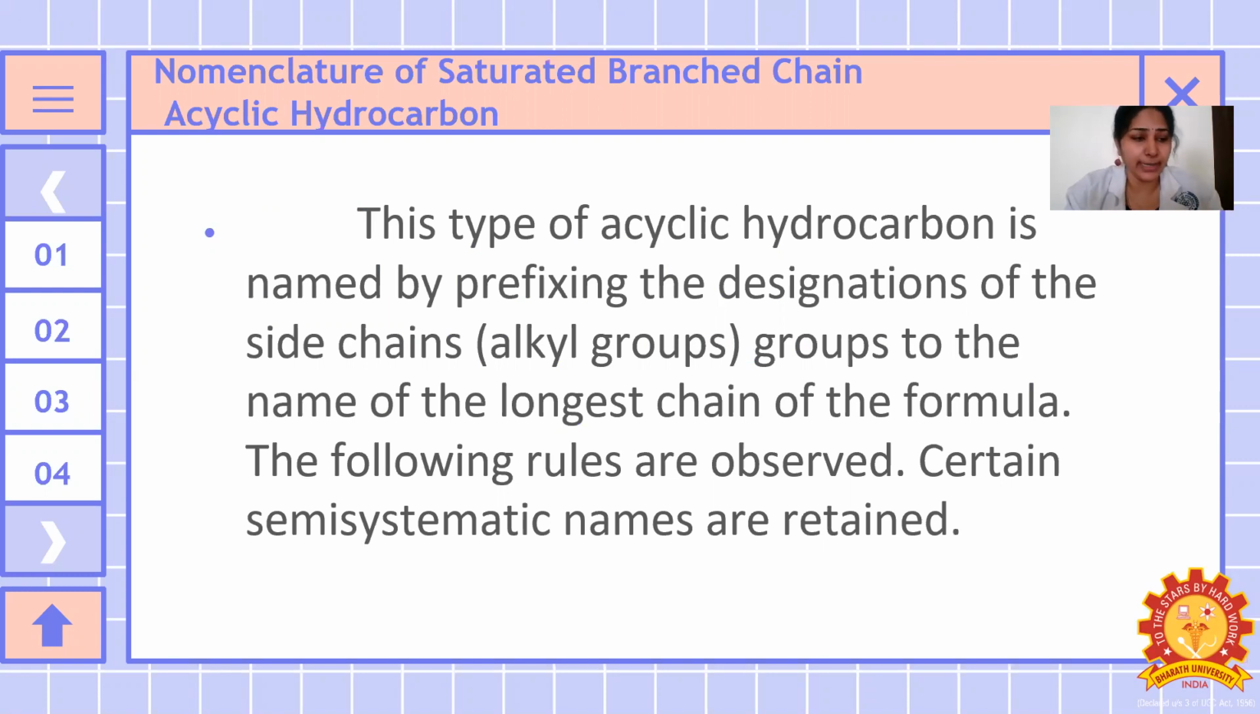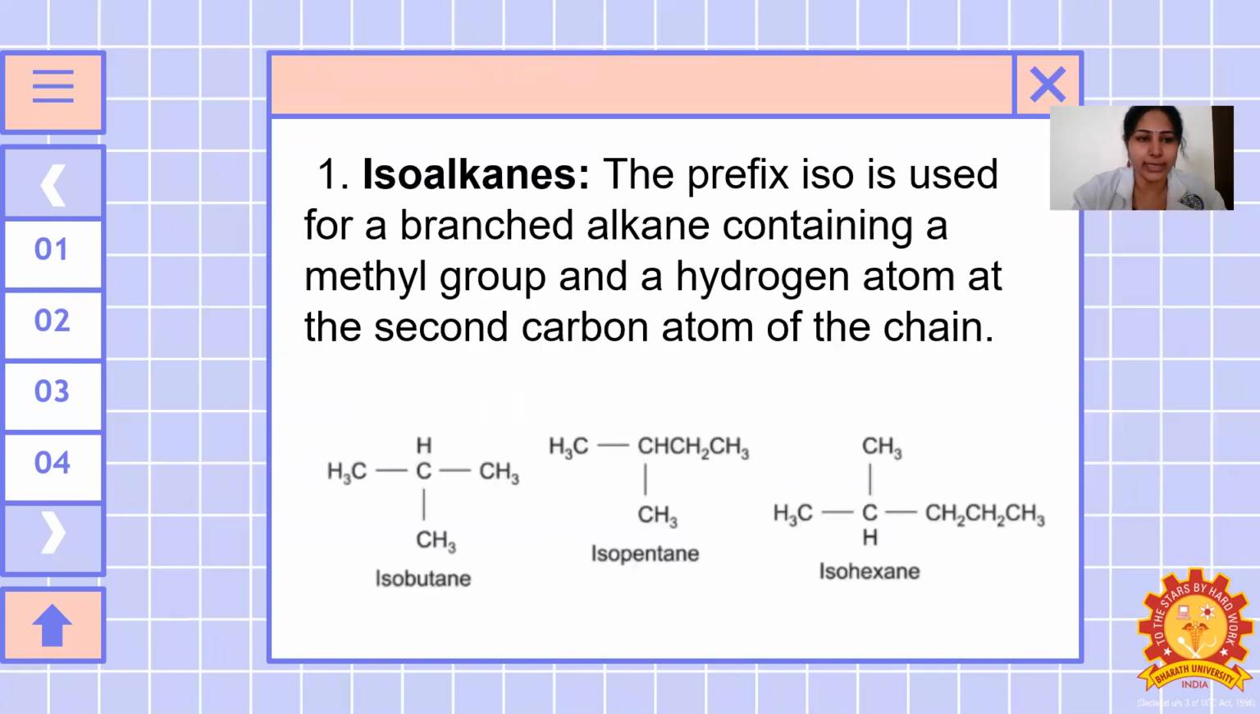Certain semi-systematic names are retained. This type of acyclic hydrocarbon is named by prefixing the designations of the side chain. That is the nomenclature of saturated branched chain acyclic hydrocarbon. Cyclic opposite is known as the acyclic. So this type of acyclic hydrocarbon is named by prefixing the designations of the side chain, that is the substituents, alkyl groups, to the name of the longest chain of the formula. The following rules are observed. Certain semi-systematic names are retained.